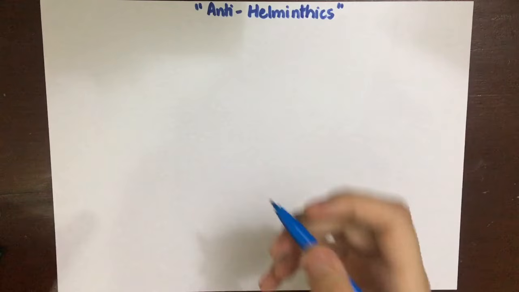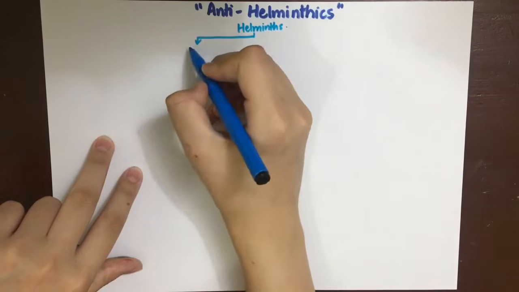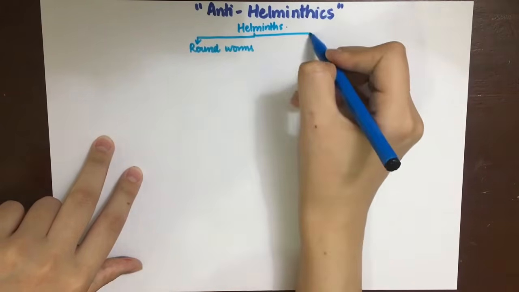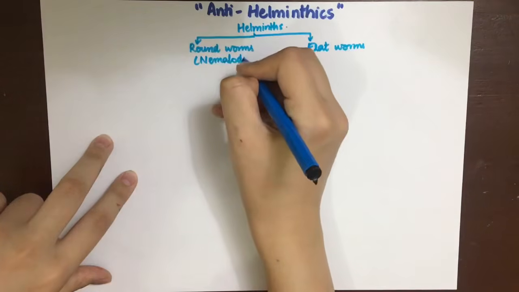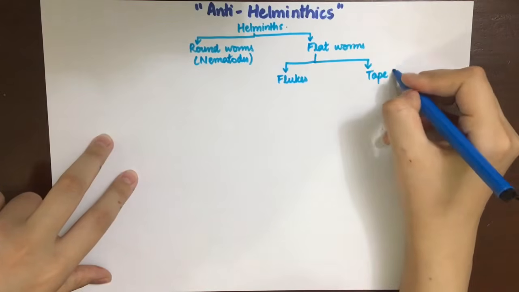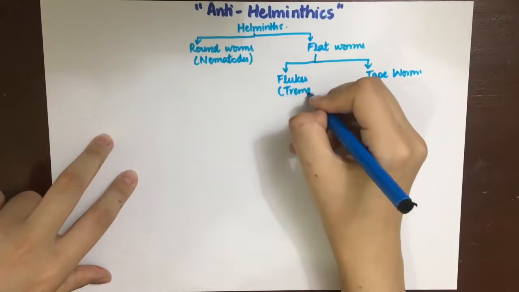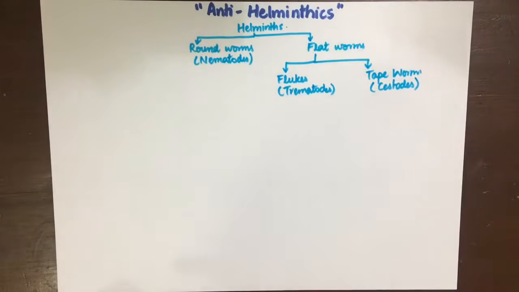Anti-helminthics are the drugs that are used in the treatment of worm infestation, both within the intestinal tract lumen or in the tissues of the body such as the liver. We know that the helminths are classified into the roundworms and flatworms. Roundworms are also known as nematodes. The flatworms are further classified into the flukes, that are trematodes, and tapeworms, that are the cestodes. We'll discuss drugs for each of these classes separately.